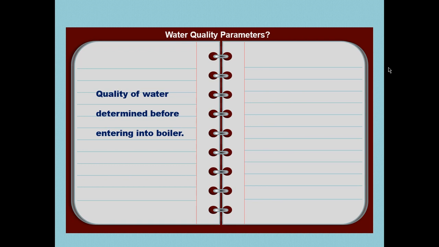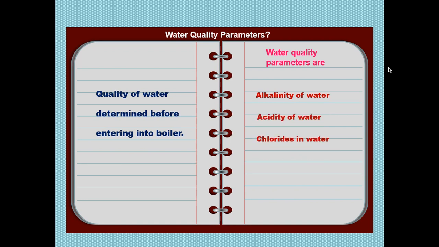The quality of water determined before entering into the boiler is nothing but the water quality parameters. There are some parameters suggested before using water in a boiler for getting steam. Those are alkalinity of water, acidity of water, and chlorides in water. So it is required to determine the quantity of alkalinity, acidity as well as chlorides in water before entering water into the boiler.